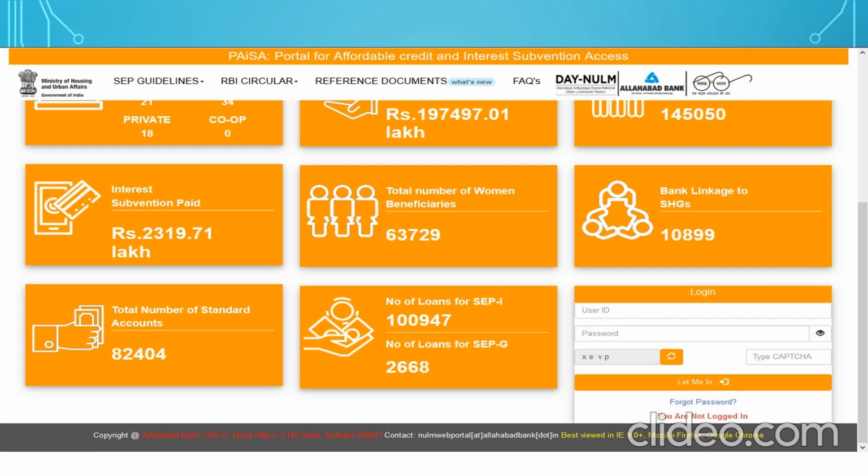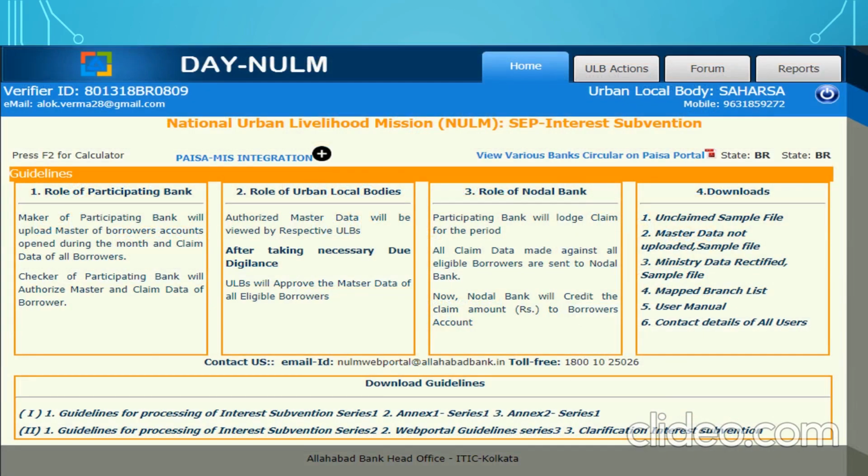This is the home page of the PESA portal. ULB is required to log into the page by putting the user ID and password. So you just see the screen on that. Enter your user ID and password. When you log in by putting the ID and password, you go to your home page.